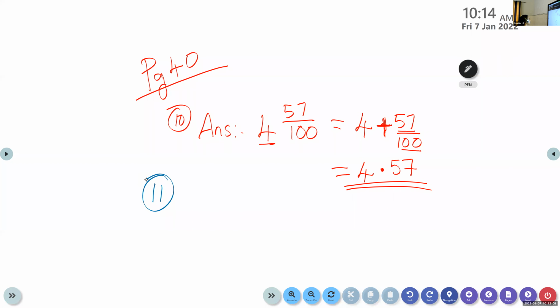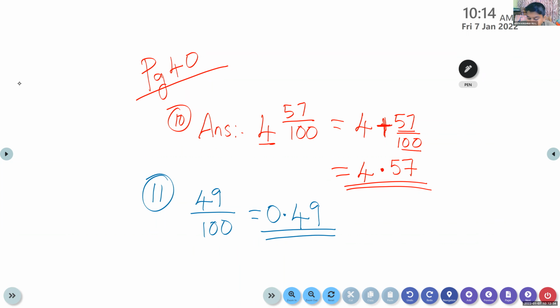Agnal Baiju, can you read the question number 11? Convert the fraction 49 by 100 into the decimal form. Okay, 49 by 100. Children, what's the answer? 0.49. How to read, my dear? We will not read 49, but we will read 0.49. Okay, 0.49. Question number 12.